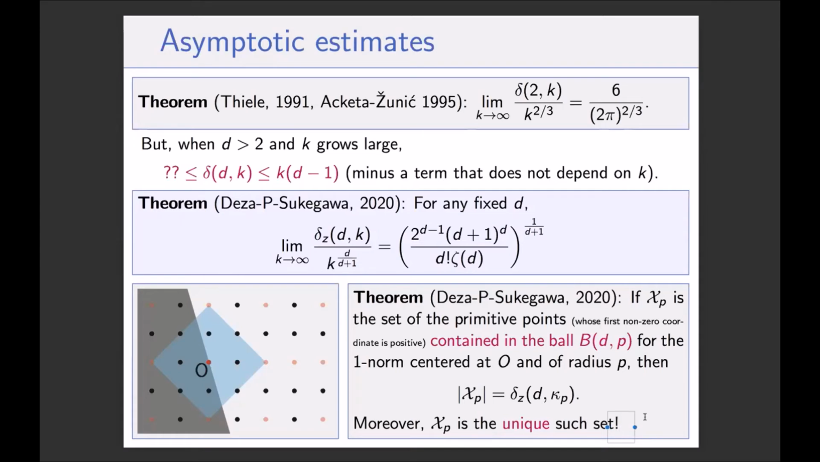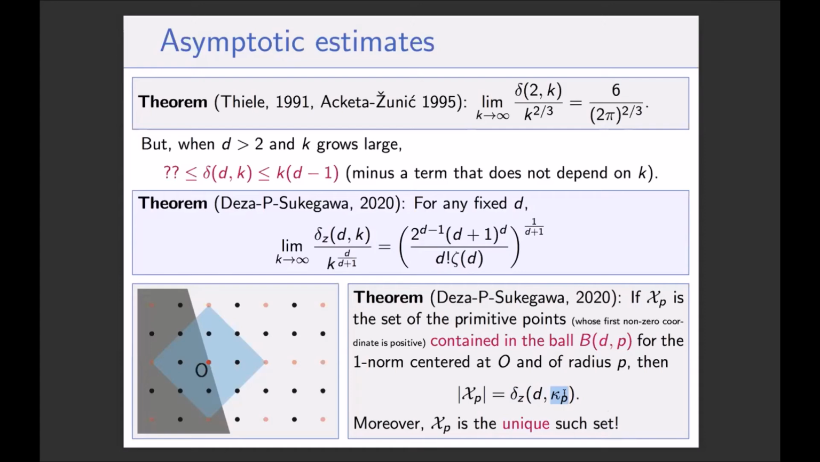It's basically almost only an observation. So in fact, it turns out that we can characterize exactly the value of delta z dk for some particular values of k, which I call kappa p here. I will tell you what it is.